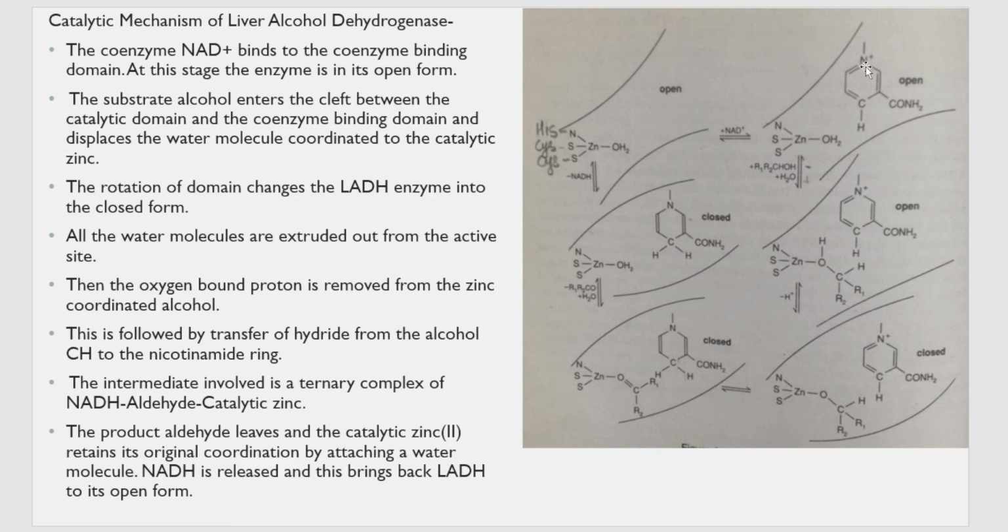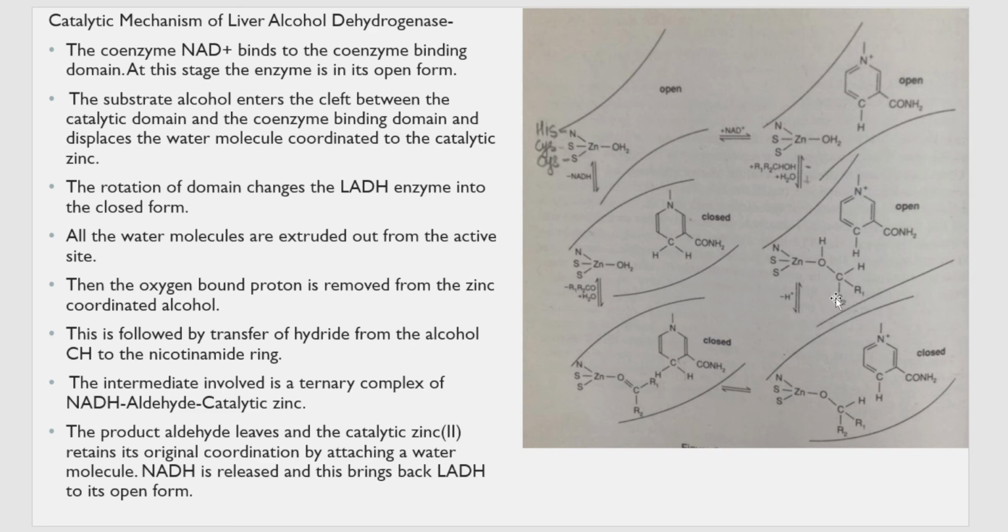So can we just summarize what did we study? What happens first? There is this enzyme. First step is coming and attaching of coenzyme, that is NAD plus. At this stage it is in open form. Then there is entry of alcohol, which is supposed to be converted to aldehyde or ketone molecule. So alcohol enters in between the enzyme binding site and the coenzyme binding site. Then it forms a bond over here, as you can see. First it replaces one H and forms a bond with this oxygen.